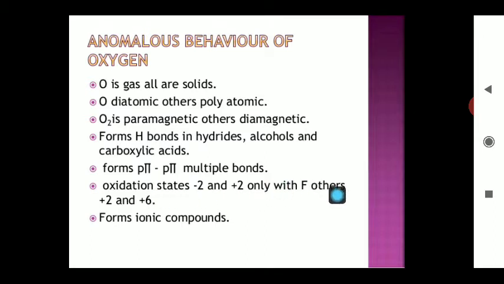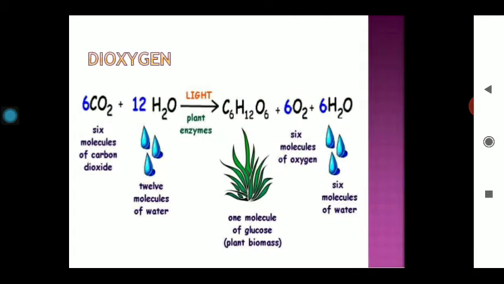Among all these elements, only oxygen is able to show the -2 oxidation state, and it can form ionic compounds also while all other members form covalent compounds. On the basis of these properties, we conclude that the properties of oxygen are totally different from the rest of its congeners. In this way, oxygen is said to differ from the rest of the members of group 16. How can this dioxygen be prepared?